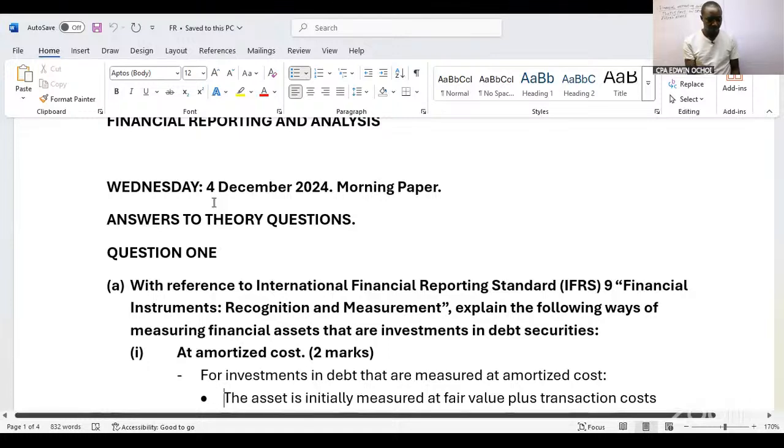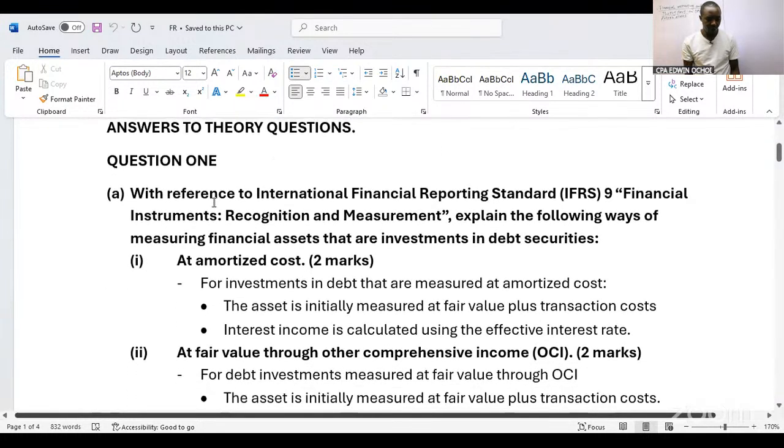So the first one is at amortized cost. When we talk about at amortized cost, we say that for investment in debt that is measured at amortized cost, the asset is initially measured at fair value plus transaction cost.